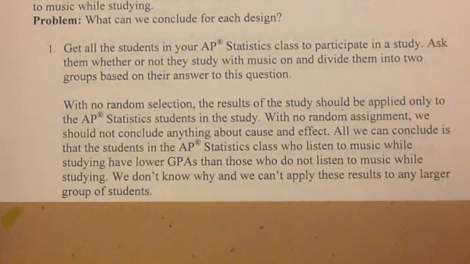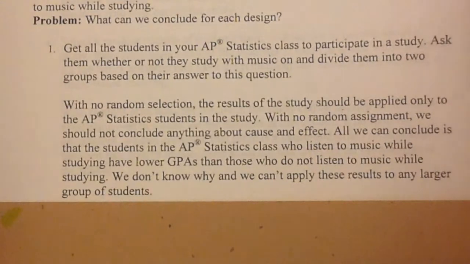So with no random selection, the results of the study should be applied only to the AP Statistics students in the study. With no random assignment, we should not conclude anything about cause and effect. All we can conclude is that the students in the AP Statistics class who listen to music while studying have lower GPAs than those who do not listen to music while studying. We don't know why, and we can't apply these results to any larger group of students. So very limited result, hopefully nothing we would design. Moving on to the next one.